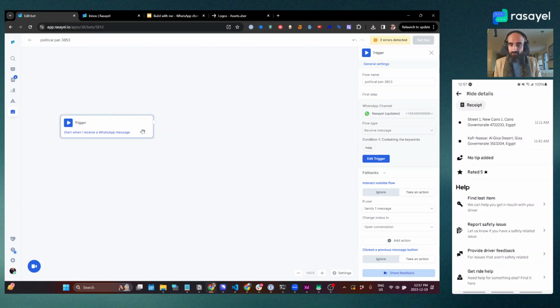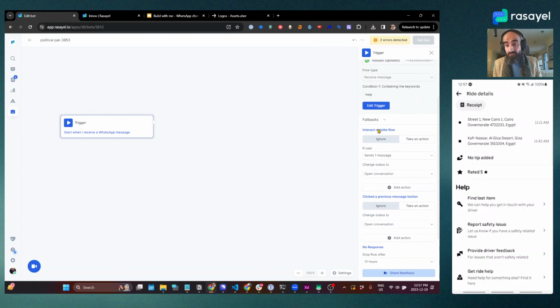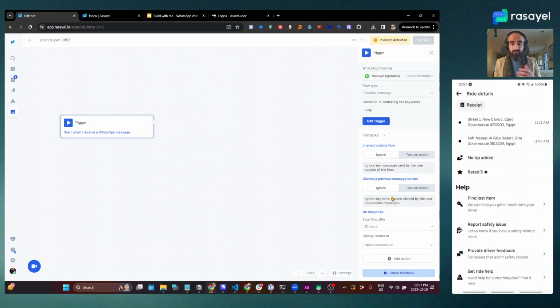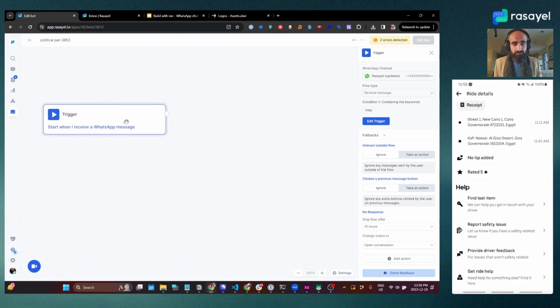All right. First, we want this to be as automated as possible. So we don't want the customer to interact outside of the flow. And so I'll look at my fallbacks first here. And if the user interacts outside of the flow, I'm going to ignore that. And if they click on multiple buttons twice, I'm also going to ignore that. This will keep the chatbot running on its own and allow the user to go from one node to another. Okay, so we'll start when I receive a WhatsApp message.